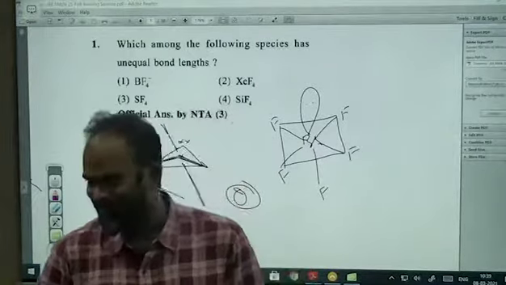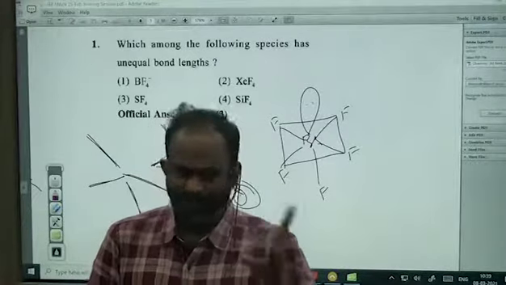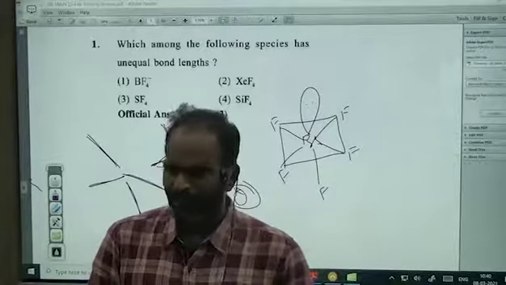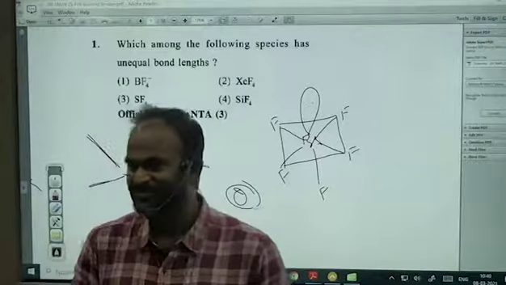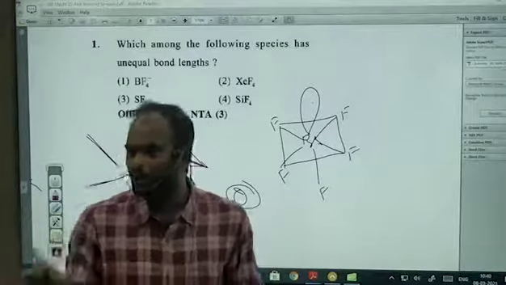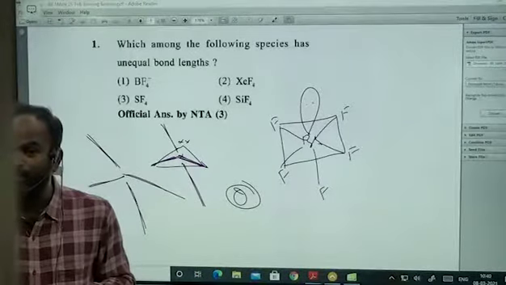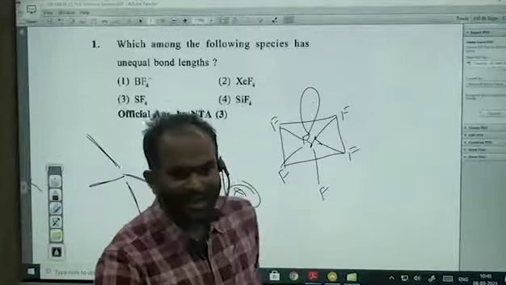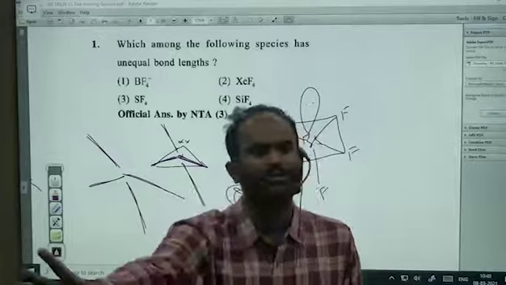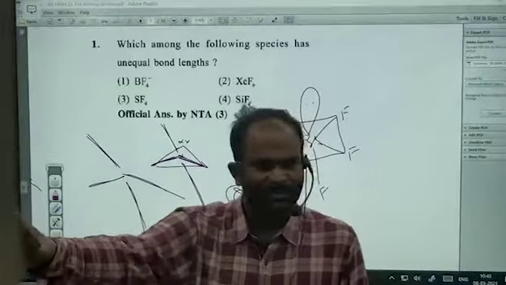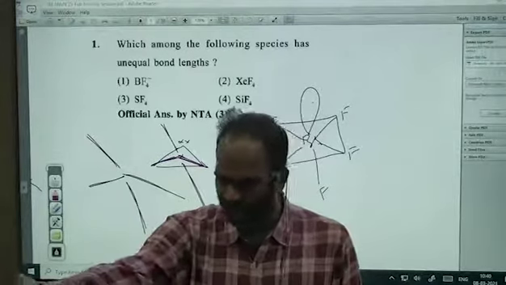H2S? 98 degrees. NH3? 107. PH3? 97. So whenever there is a lone pair, you don't have any right to comment on bond angle. Bond angle is always subjected to the atoms which are present in that molecule. Got it?